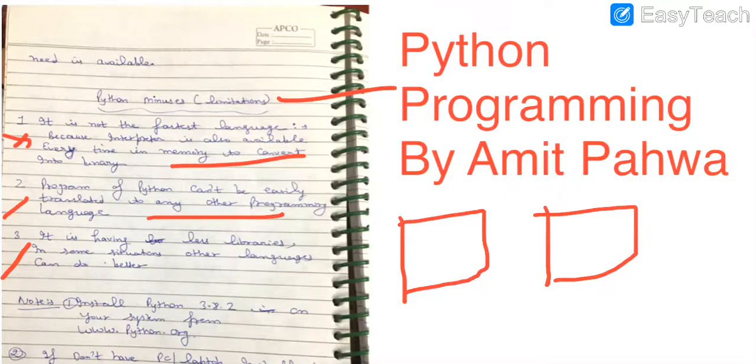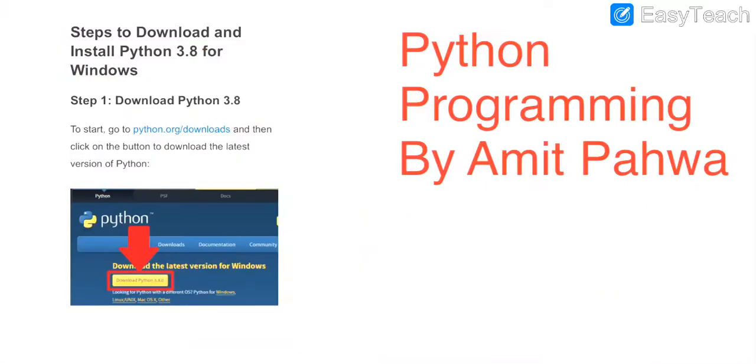You can also write the instructions on a mobile phone by downloading certain apps from the Play Store or App Store, whichever mobile phone you have. Now I am going to describe all the steps we follow to download and install Python 3.8 for the Windows operating system. As most of us are using Windows, I am describing it here. And we are using the Python distribution available on python.org.